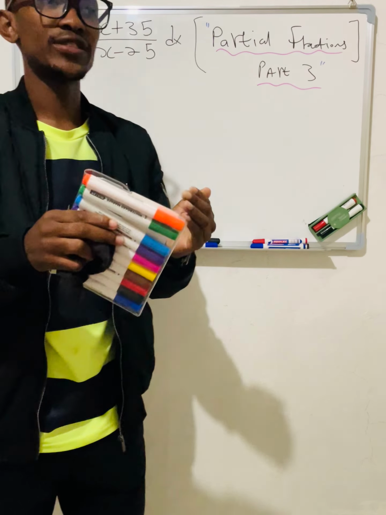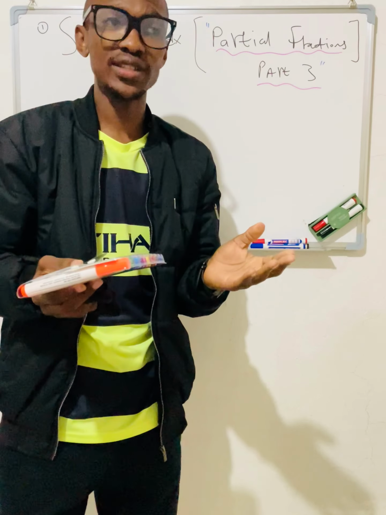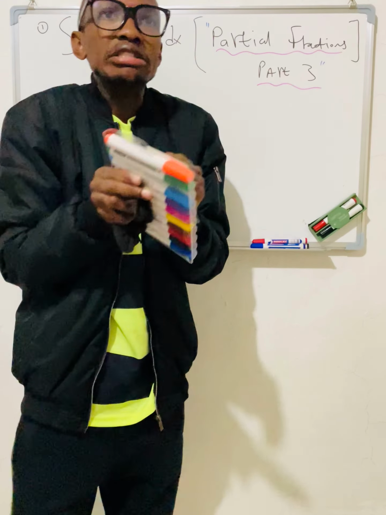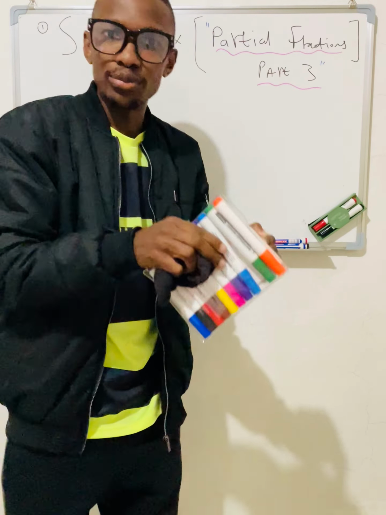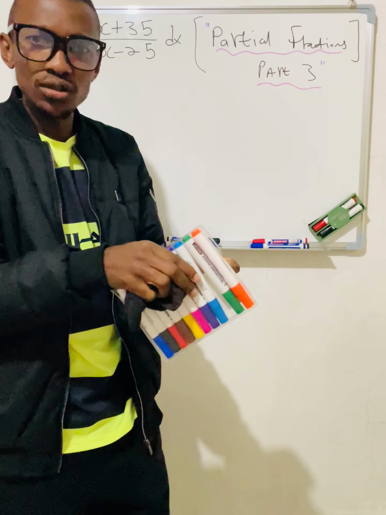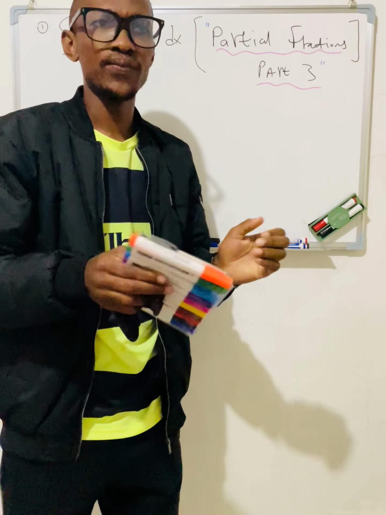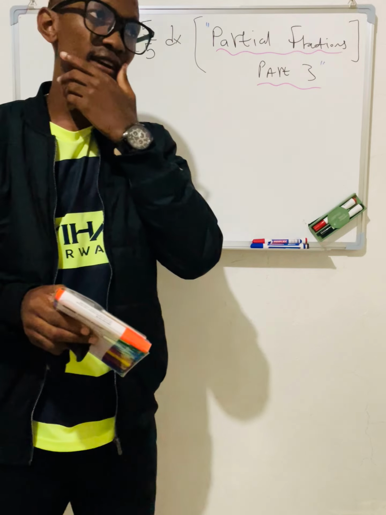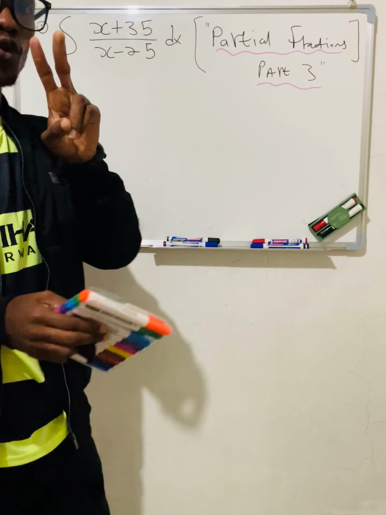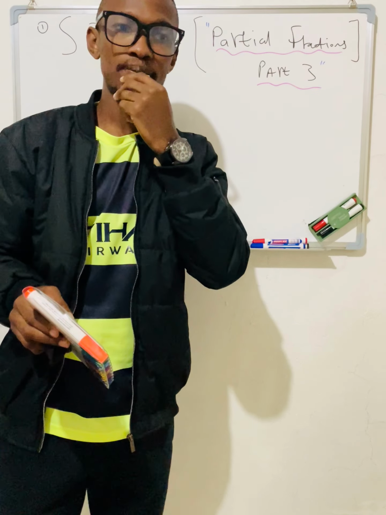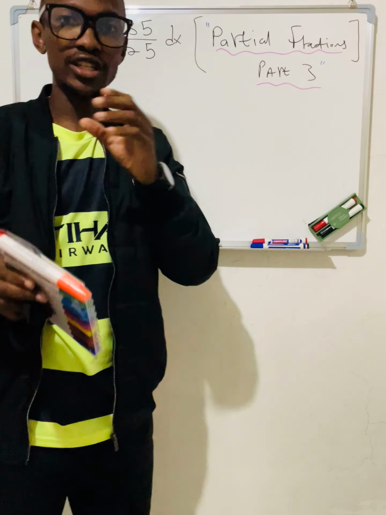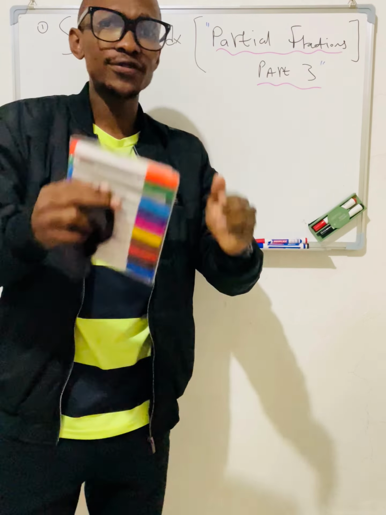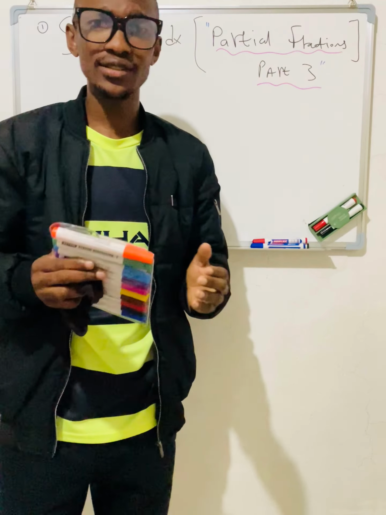I've explained that you're going to come across different types of fractions, basically the one that is improper and the one that is proper. How do you deal with the proper? How do you deal with an improper? They are reducible and irreducible fractions, and how do you deal with them as well? If you look at the first video of partial fractions, you'll see that. There were two exercises, or two questions, that I placed there, and I only did the first one. My apologies for that, guys, because I had to be preoccupied by other things. But I'm back here.